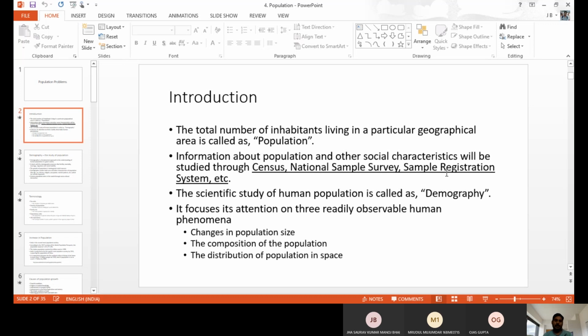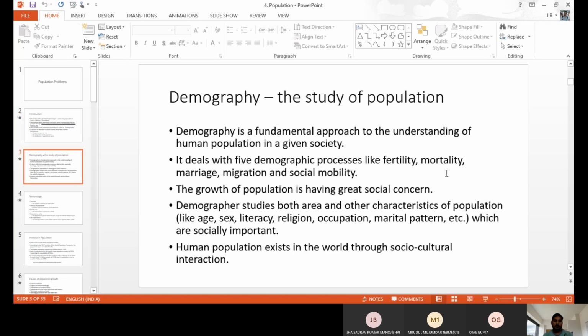Demography mostly considers three important things: change in population size, the composition of the population, and the distribution of population in space. Demography is the study of population.